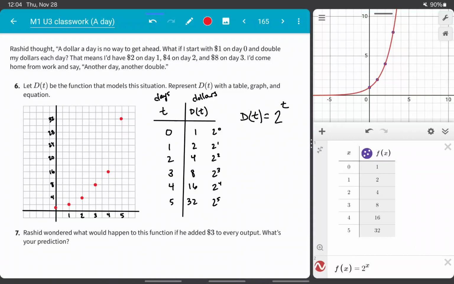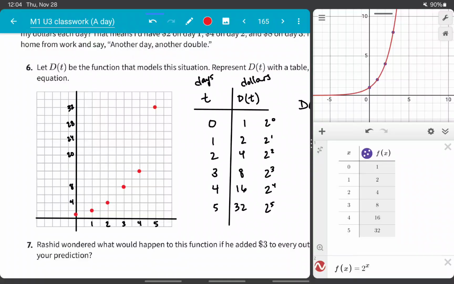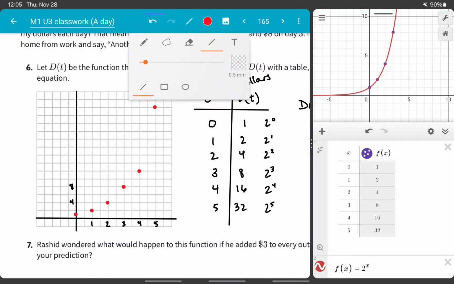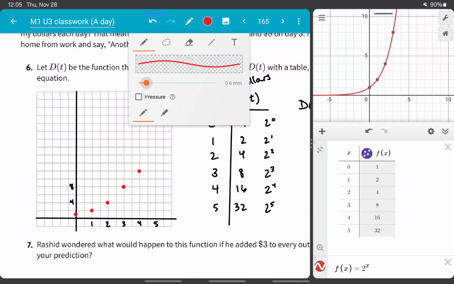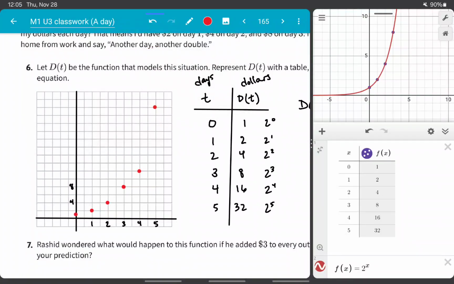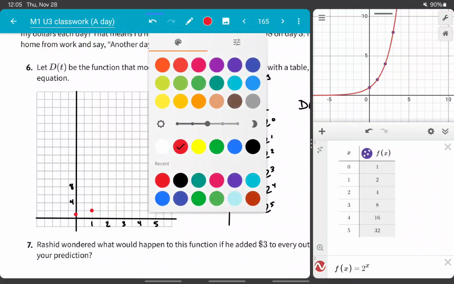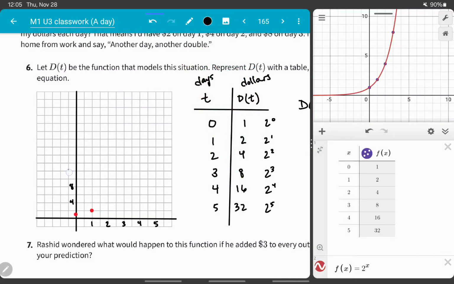Oh, I think I actually did this wrong. Let's redo this. This should be 4, 8, 12, 16, 20, 24, 28, 32.